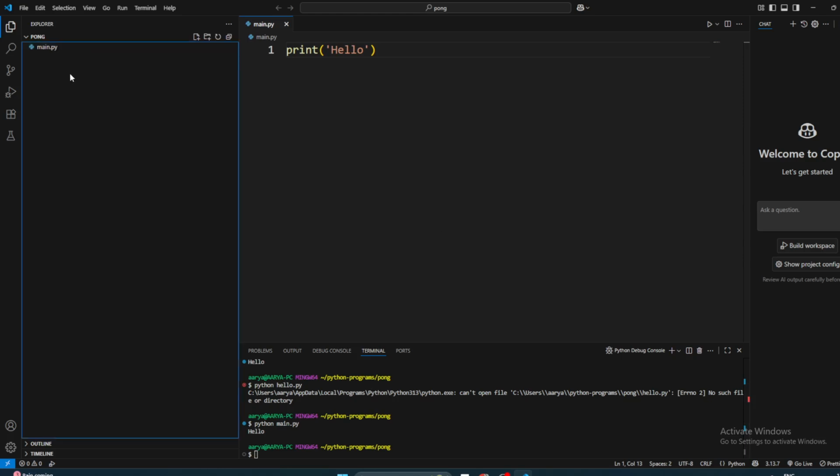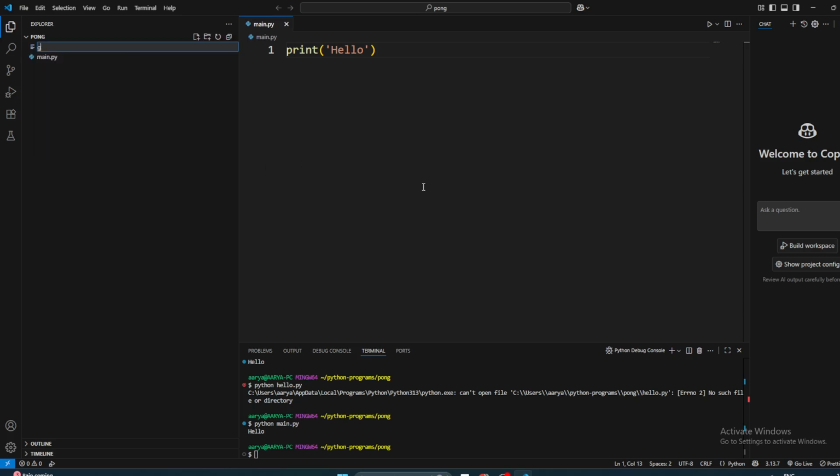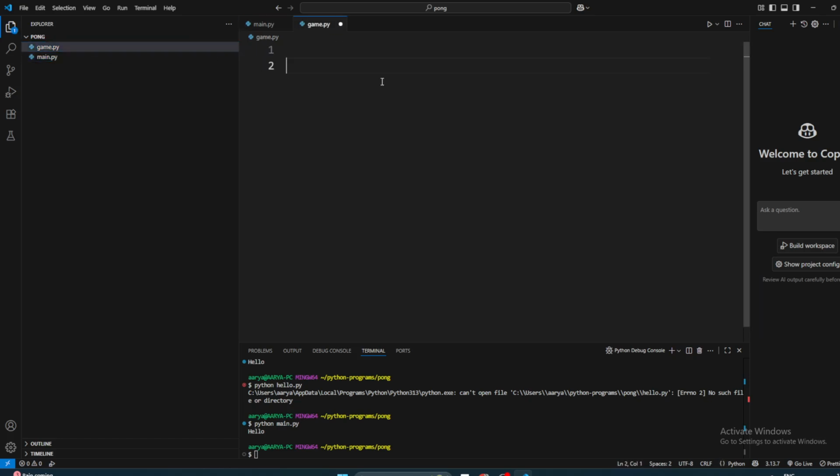Now, we want to have multiple things, so we also want a new file which we'll call game.py. Here what we want to do is define a class. Now the question is, what is a class?